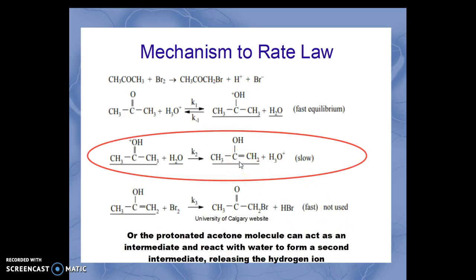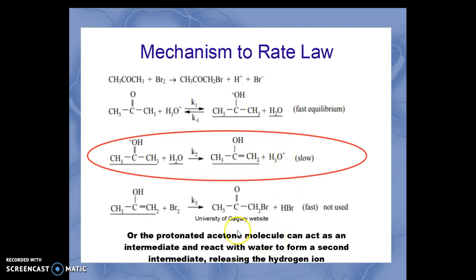And here the intermediate, which has a double bond between these two carbons, reacts with the water to form a second intermediate, and that of course releases the hydrogen ion back into the water.